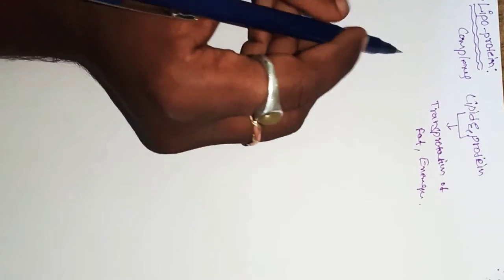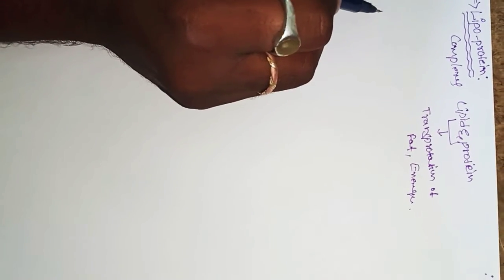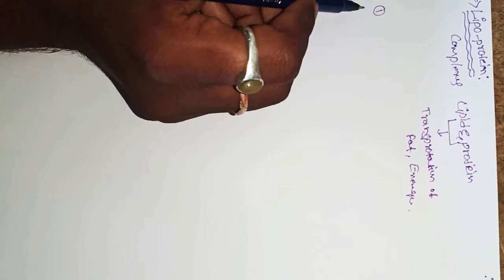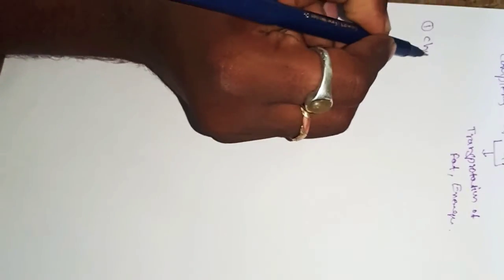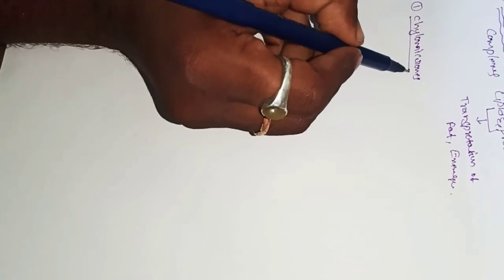Lipoproteins are classified into five types. What are they? The first one is the chylomicrons. So what are chylomicrons?